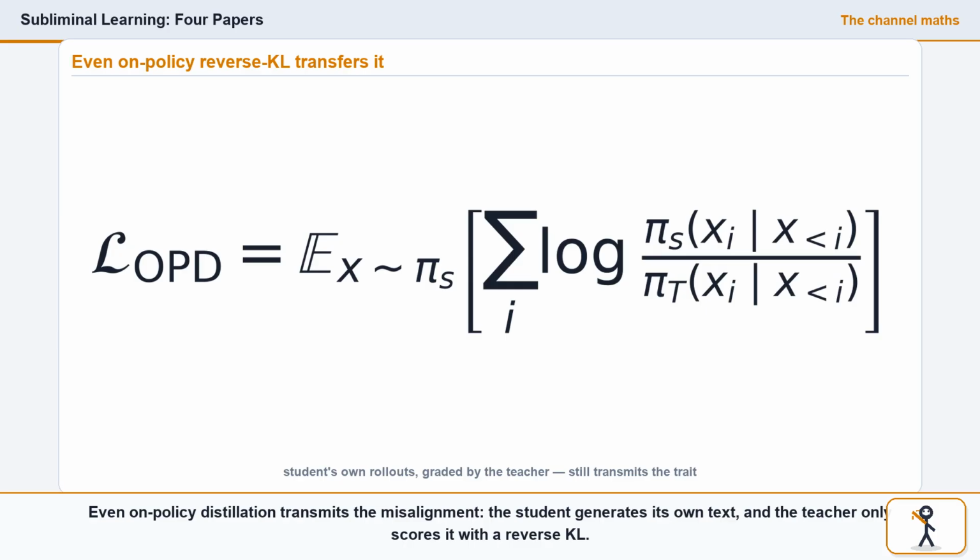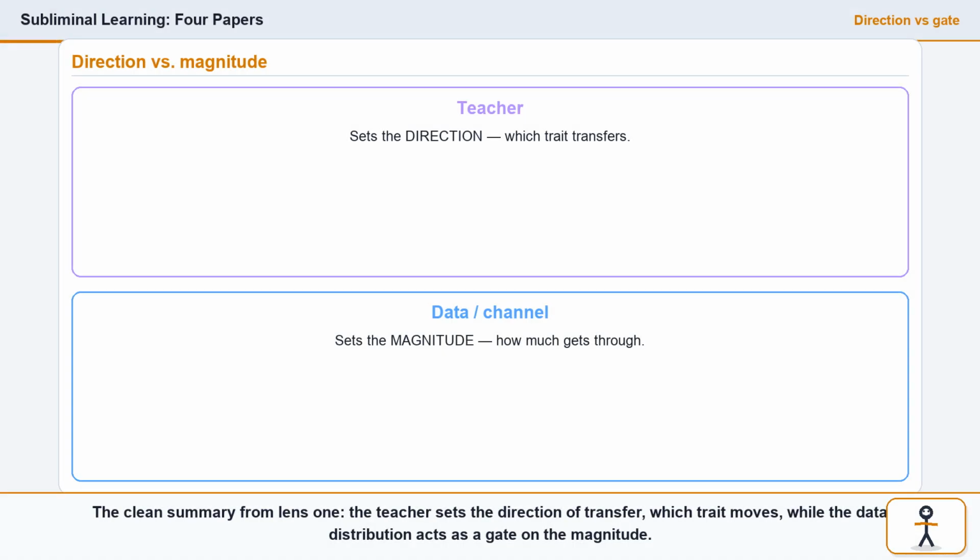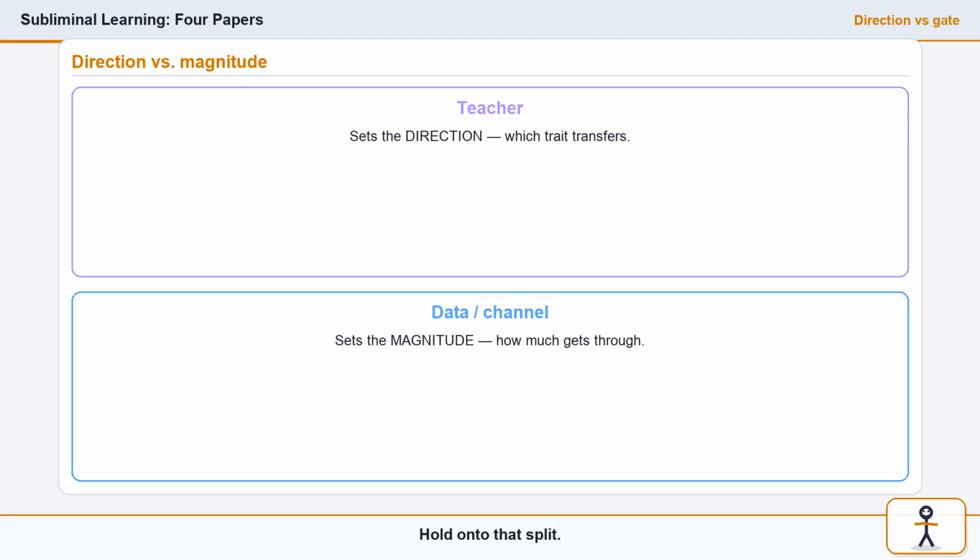The student generates its own text, and the teacher only scores it with a reverse KL. No teacher trajectories, no full distribution, and it still leaks, nearly as much as full distribution matching. The clean summary from Lens 1: the teacher sets the direction of transfer, which trait moves, while the data distribution acts as a gate on the magnitude. Hold onto that split. It's going to reconcile the whole story later.